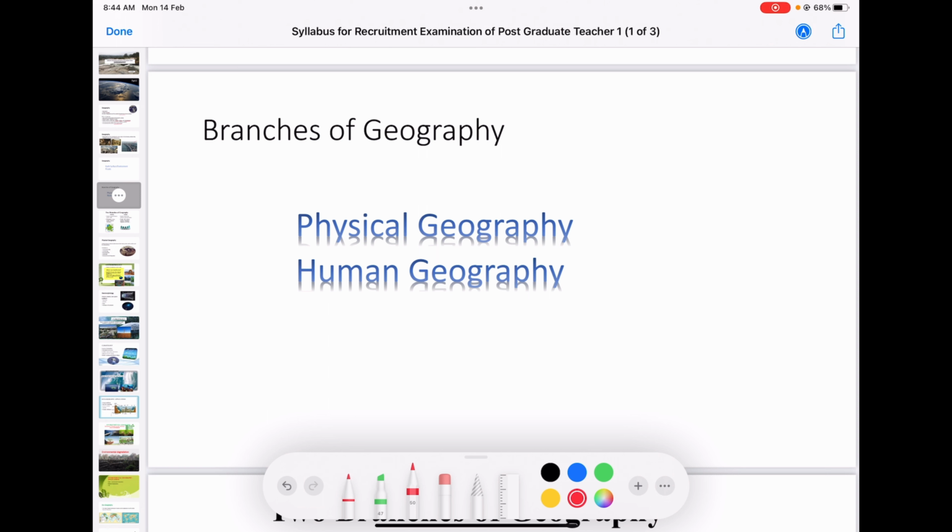One side is physical geography and another side is human geography. In our syllabus also, if you look, you can understand the general geography part 1 is divided into, or whatever the syllabus is given is part of, this physical geography and human geography. Then what is given in this syllabus, that we are going to look.